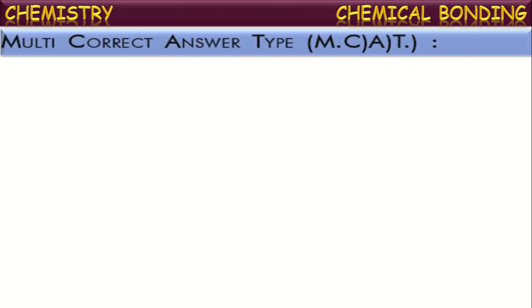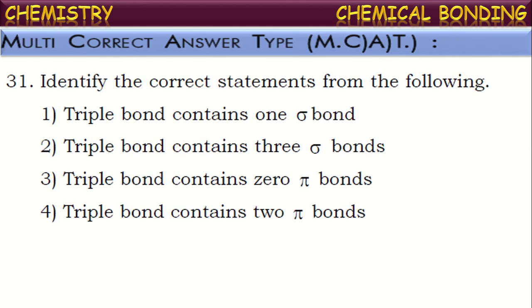First, let us go through the multi-correct answer type questions. See the first one among those. Identify the correct statements from the following. Certain statements are given here. Identify the correct ones from those. Triple bond contains one sigma bond. Is it correct? Of course, any multiple bond will contain one sigma bond compulsorily, and the remaining bonds in the multiple bond will be pi bonds. Suppose it is a triple bond. In that, one will be a sigma bond and the remaining two will be pi bonds.